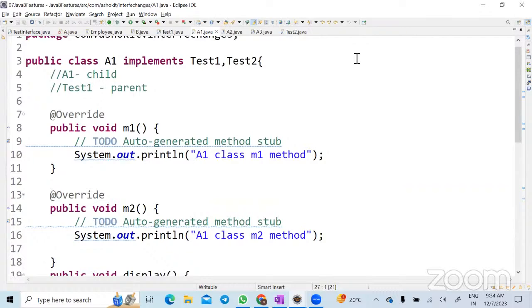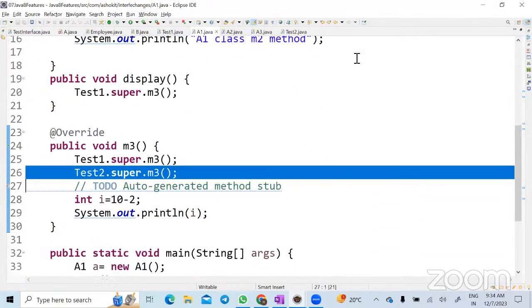So that's the reason there is a possibility of multiple inheritance. You can implement multiple interfaces. At that time, you need to know which interface default method you are calling, correct? So whenever you're calling a default method present in an interface directly, one way you can call is by inheritance, by creating a child object, everyone knows. It's an inheritance principle. But if you want to call the method present in an interface directly, then interface name dot super dot default method name.